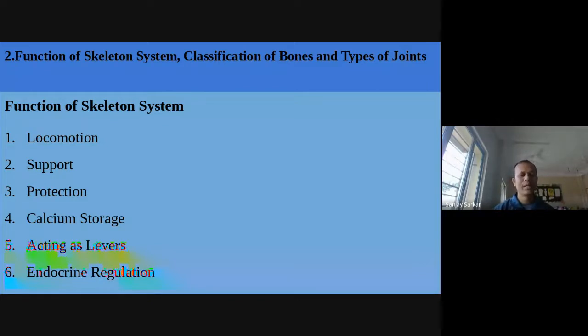Suppose the rib cage is there in our body, and it is protecting our lungs, heart, and liver. If there is no protection, meaning there is no rib cage, then our liver, stomach, and lungs can maybe be damaged by other force. Next is calcium storage, and in our body, the teeth and the bones